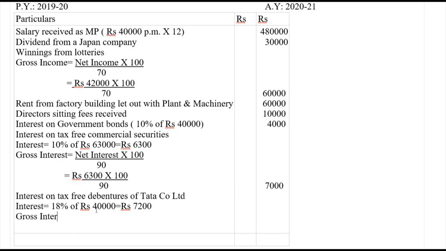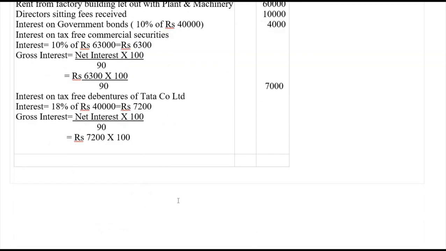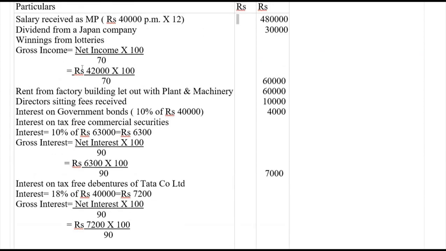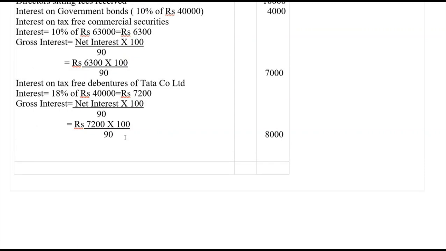So gross interest equals net interest multiplied by 100, divided by 90, as the rate of TDS remains the same, 10%. Substituting the values, rupees 7,200 multiplied by 100, divided by 90. 9 ones are 9, 9 eights are 72, so we get 8,000 here.